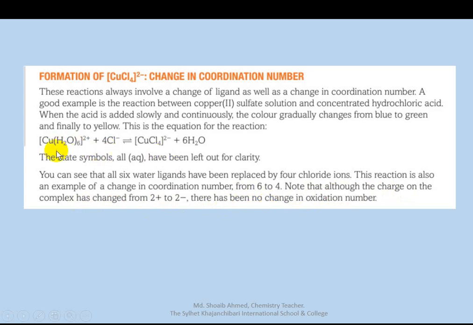Do you know what coordination number is? The copper here is 2+, and this copper is also 2+. The charge does not change. But here the number of ligands changes. The number of ligands was 6, now it is 4. So this is the change in coordination number.